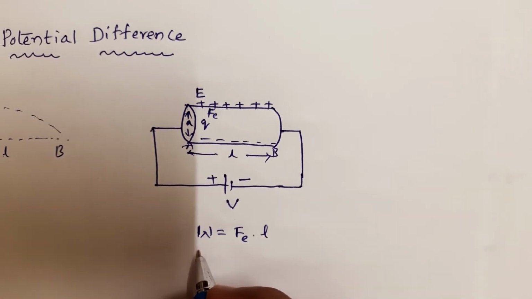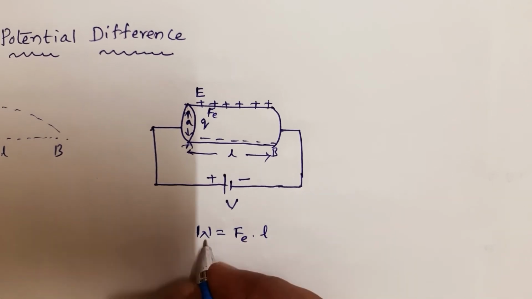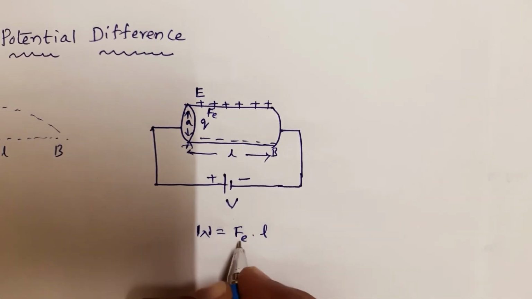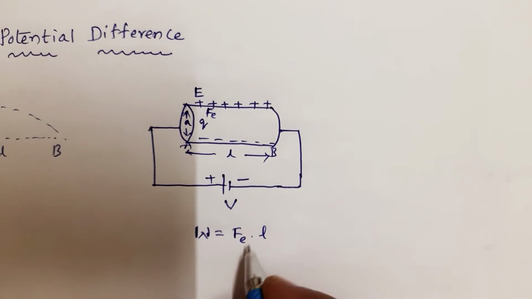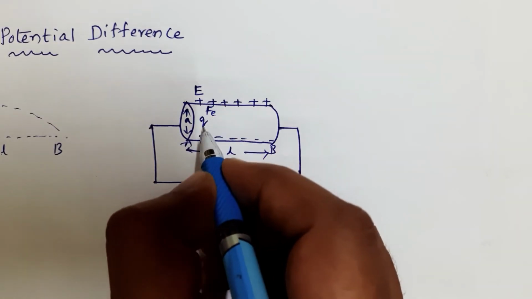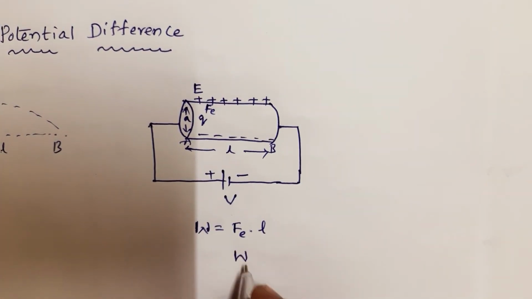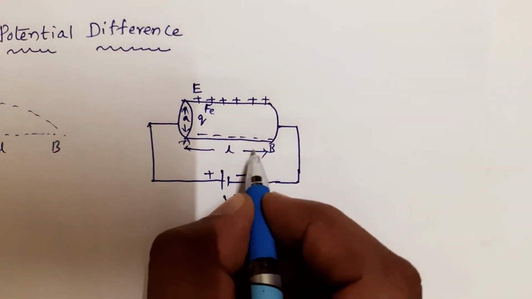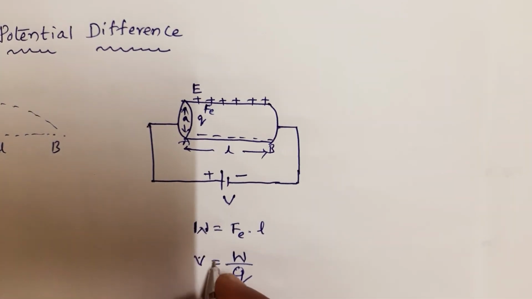We have already seen the example of the throwball game. Here also the work done by the electric force is W. The electric force applied on a charge to move the distance L is called work done. Here the force is applied on a charge. So the work done by the electric force on a charge to move the distance L from A to B is called potential or voltage.